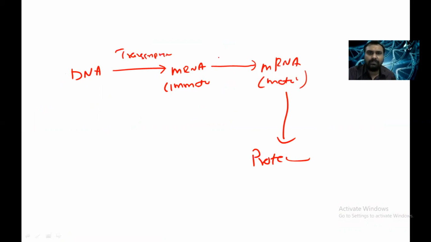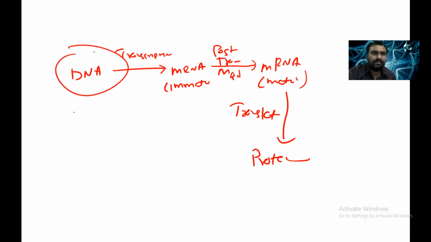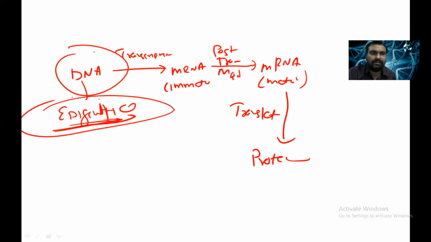Immature mRNA to mature mRNA is post-transcriptional modification, and mRNA to protein is translation, right? Here there is epigenetics, as we have known: methylation of the promoter region, or acetylation of histone residues. Then there is gene rearrangement.